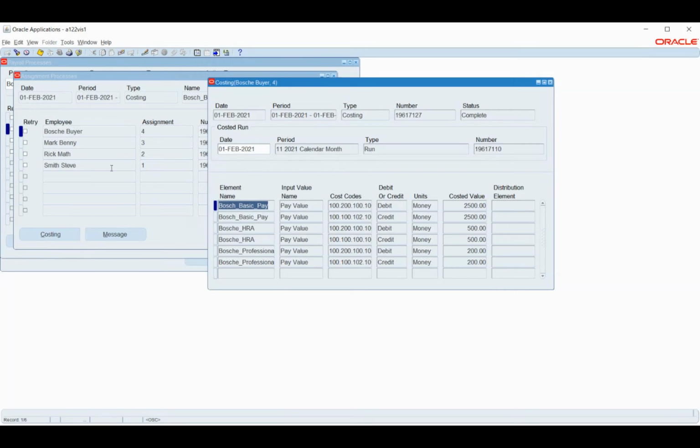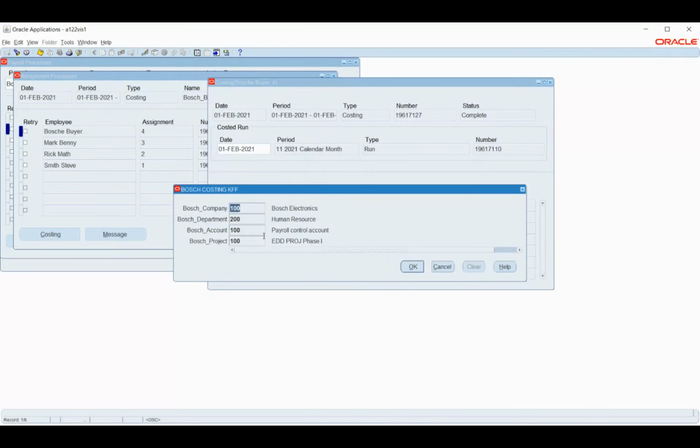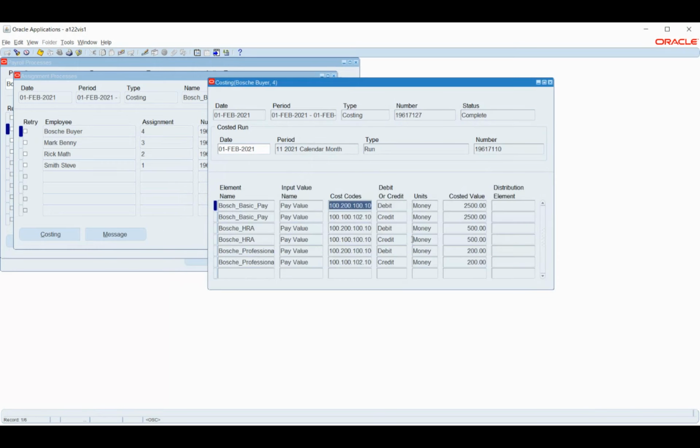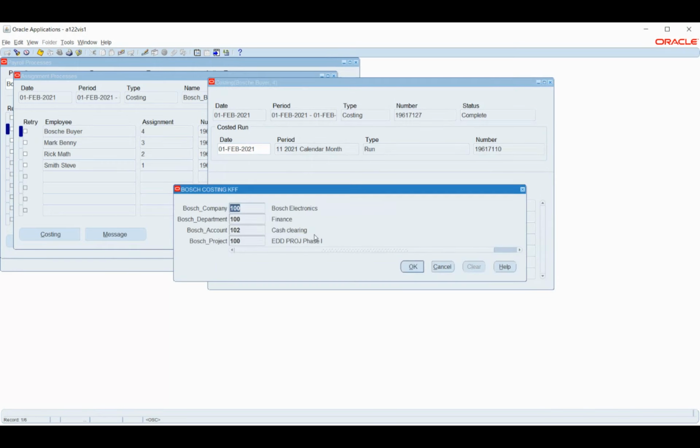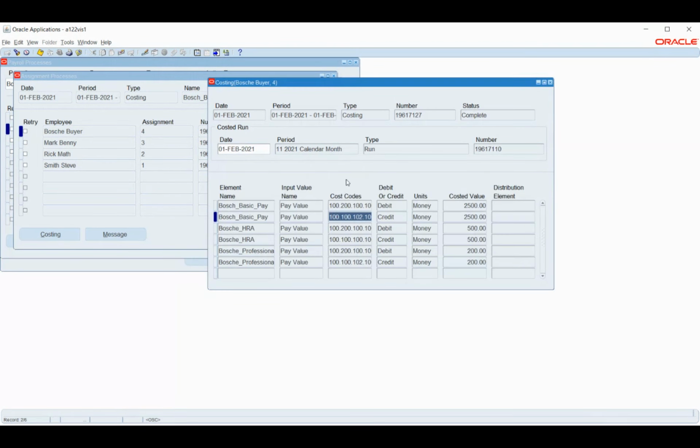And here, if you see, for each component, that is basic pay or HRA or probably the professional tax, we have 2 lines that are generated. One is the debit line and the other one is the credit line. My debit line will be my control account, and my credit line will have my clearing account. These are populated based on the configurations that we gave.